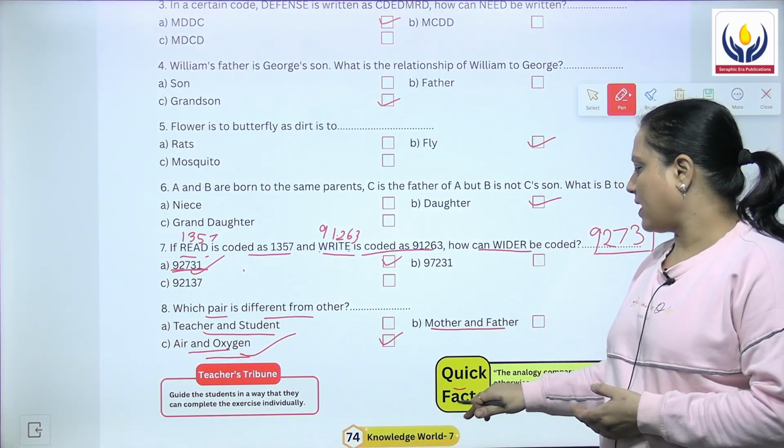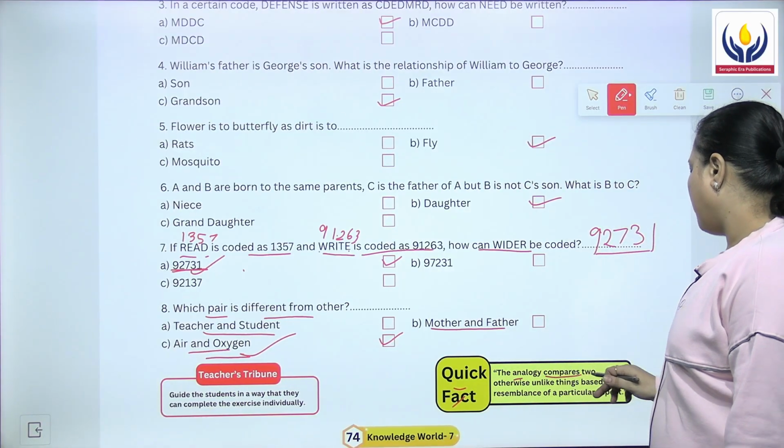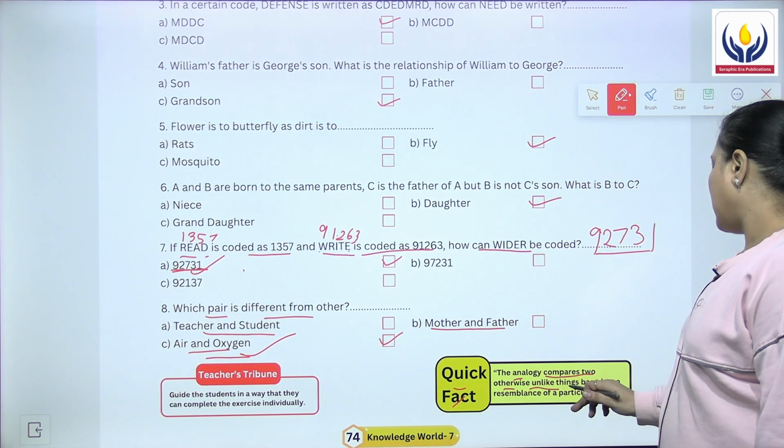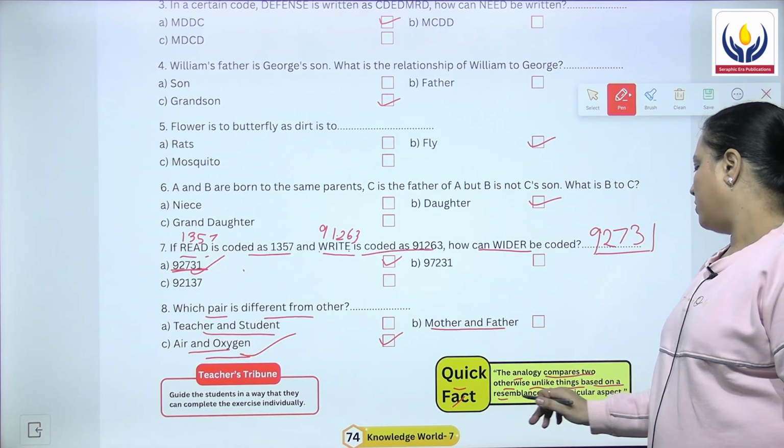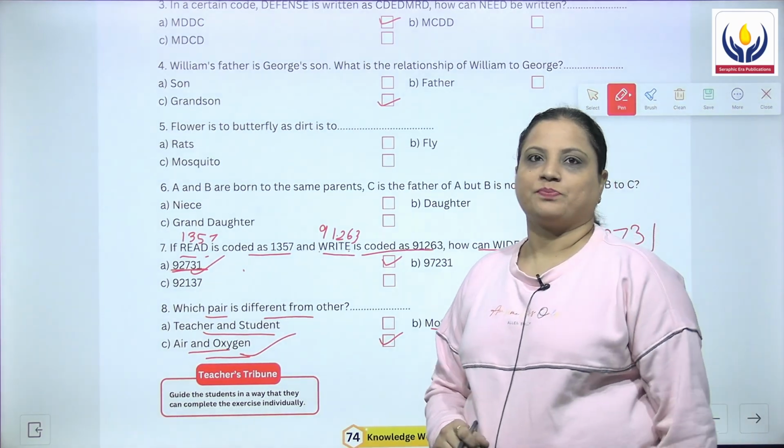Moving on to the quick fact now. The quick fact says that the analogy compares two otherwise unlike things based on a resemblance of a particular aspect.